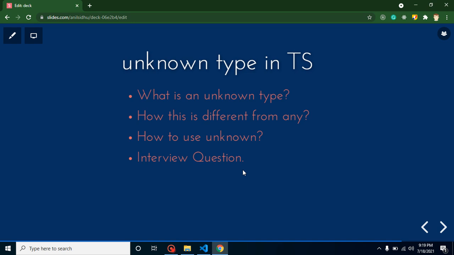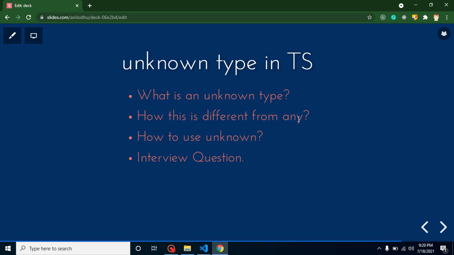My name is Anil. In this part of TypeScript, we will talk about unknown type. First of all, we will discuss what is unknown type as a theoretical part. After that, I will tell you what is the difference between any and unknown type, because in interviews it can be asked what is the difference or similarity between unknown and any, because they are pretty similar but not exactly similar. Sometimes there is some difference, so we will discuss all these kinds of things, and then we will discuss what is exactly the use of unknown type, and at the last we will explore some interview questions. So let's start with the first point.